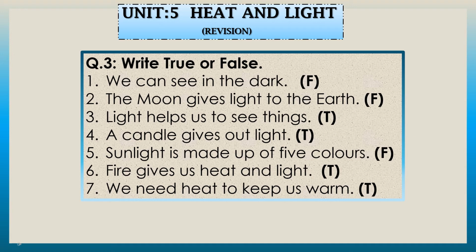Only then we can see the rainbow, occasionally, when the sun's light reflects or bends in the rainwater. It's so beautiful and it has the sun's light's 7 colors. Okay, so here 5 is written, so it is an incorrect sentence. You have to write false, F.